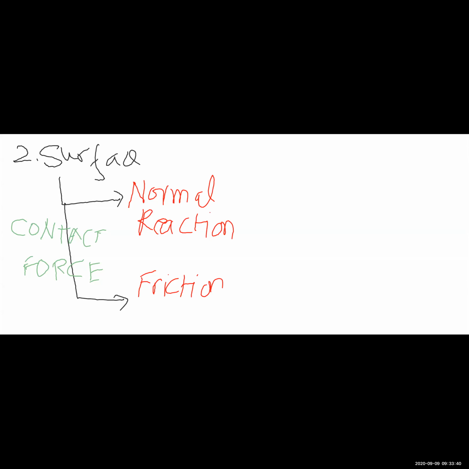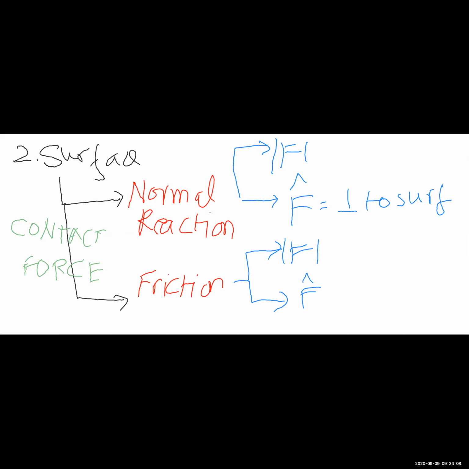Right? Now both of them must have magnitudes and directions. So normal reaction by definition will have a direction which is perpendicular to the interacting surfaces. And friction will have a direction which is parallel to the interacting surfaces.